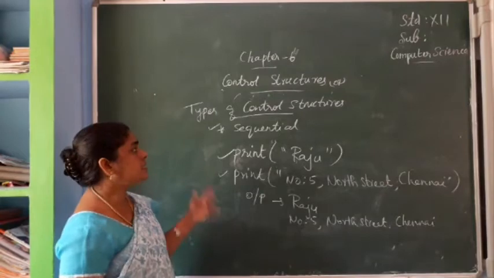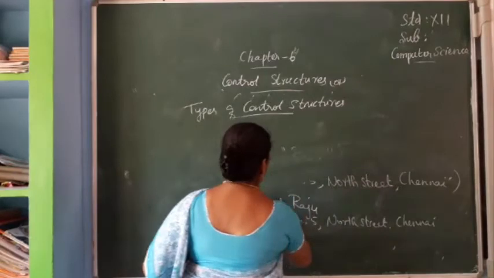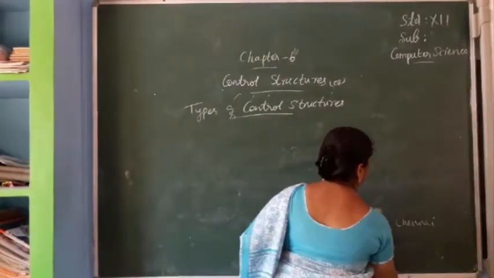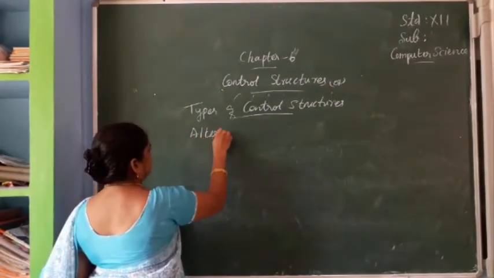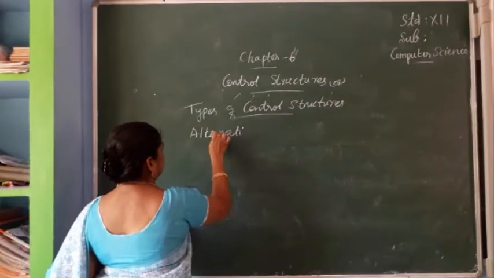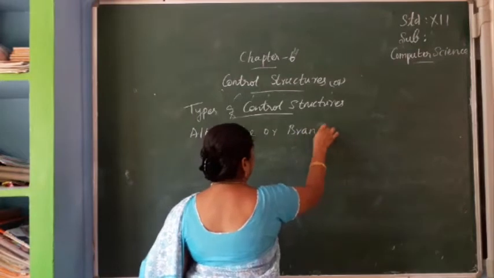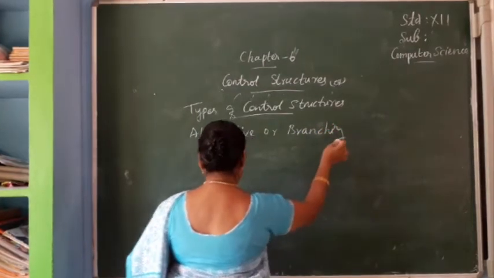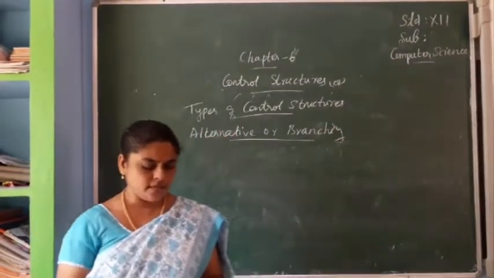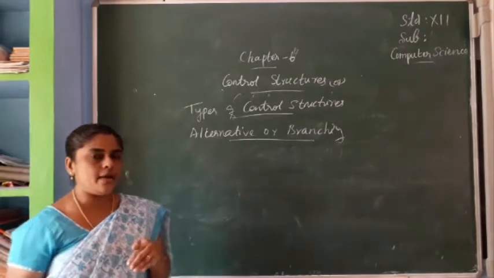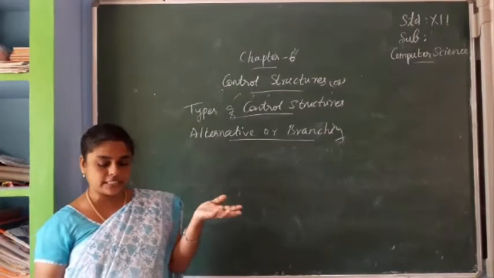And next we can pass on to alternative or branching. See, in alternative branching, for example, in our life we need to take some decisions, isn't it?